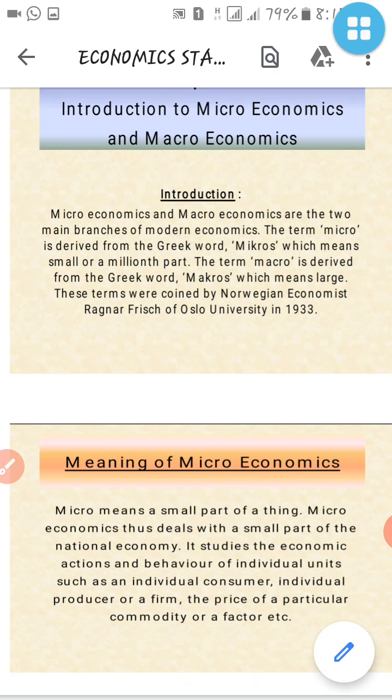So first we are reading the introduction. Here in this introduction it is given: microeconomics and macroeconomics are two different main branches of modern economics. Nowadays modern economics is growing more and more. India is nowadays known as digital India.